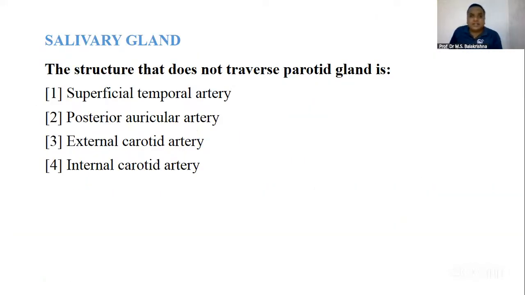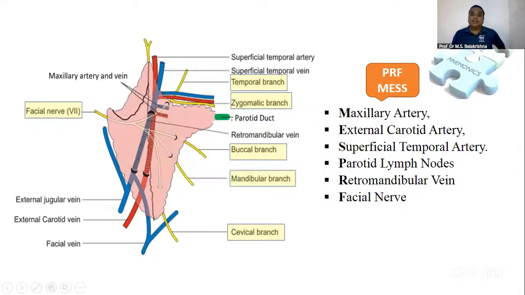The structure that does not traverse the parotid gland. So you should know the structures passing through the parotid gland. I showed you the diagram also. In that, which of them is not passing? This is extremely important. We have seen that there is the external carotid artery and the superficial temporal artery. So the answer is the internal carotid artery. The internal carotid artery never enters the parotid gland. You see, this is your parotid gland, and this red color is your external carotid artery.